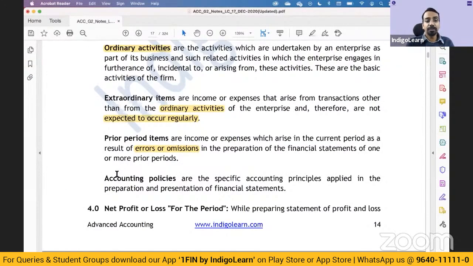Example could be your inventory valuation methods. Depreciation methods and all of those, whenever you do a change, as per accounting standard 10, they have been now considered to be a change in accounting estimate. That is because it has been brought in line with Ind AS 16. That is the reason why now, earlier it was a change in accounting policy. Now it is a change in accounting estimate.